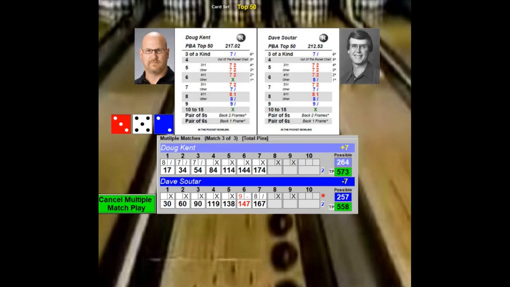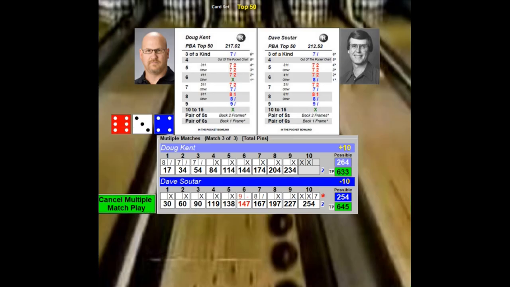So I think Soltar has to go first. Yeah, Soltar has to go first because he's trailing. Soltar throws a 652. That's a strike. Next ball is a 436 13. That's a strike. And finally, he gets a 7, a 254. Nice jump. 9 strikes. Kent throws a 325 for a strike.